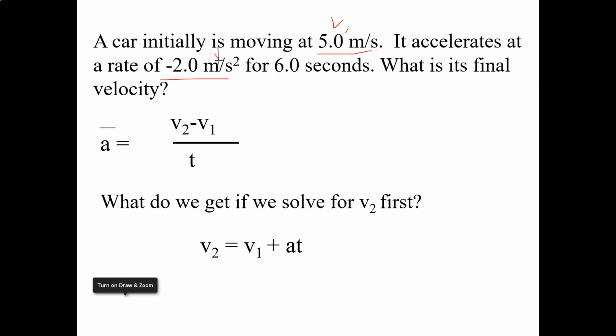So that is my A. And then for 6 seconds, the units on seconds tell us that it's time. And what is the final velocity? So that tells us we're looking for V2 equals question mark.